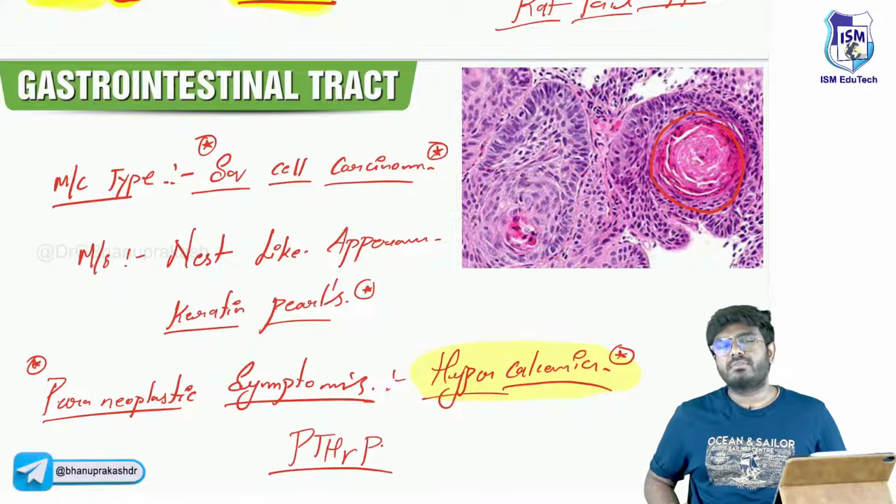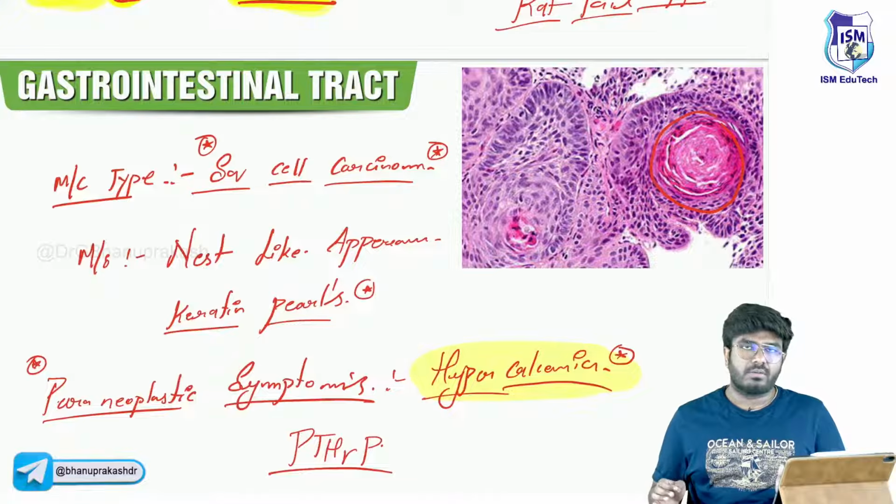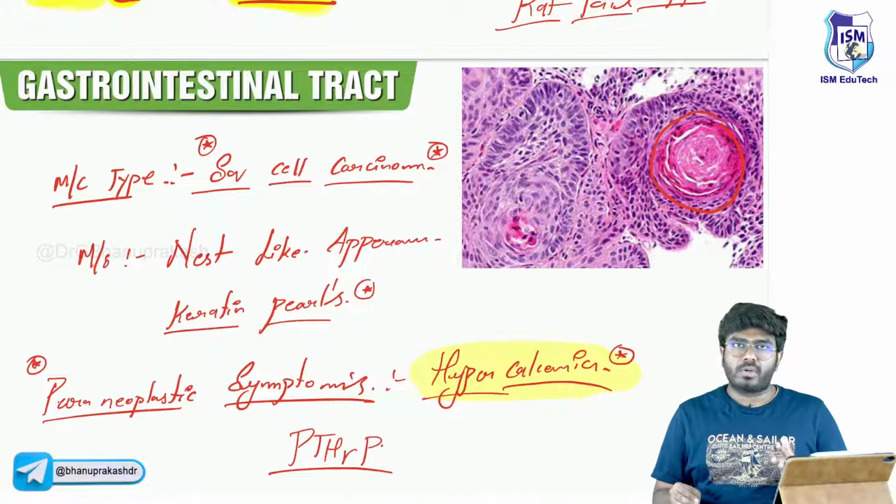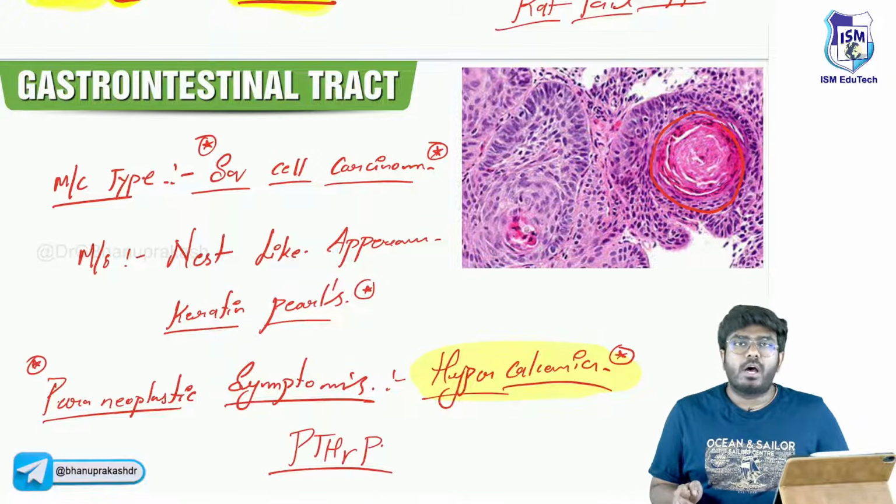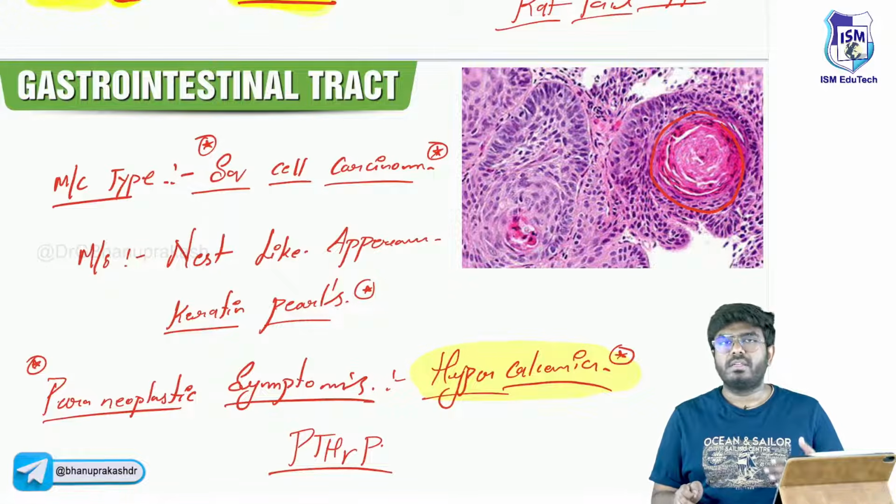In tomorrow's class, we'll discuss the gastropathies, problems related to the stomach: chronic gastritis, acute gastritis, and also the peptic ulcer disease, Menetrier's disease, gastric carcinoma, Zollinger-Ellison syndrome, gastric lymphoma. All these things will be discussed in the subsequent classes.